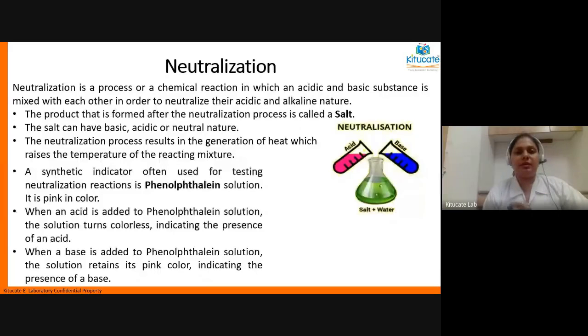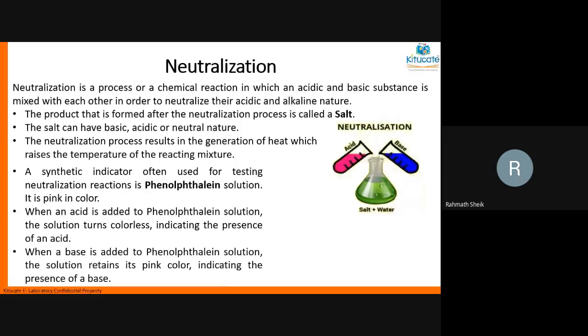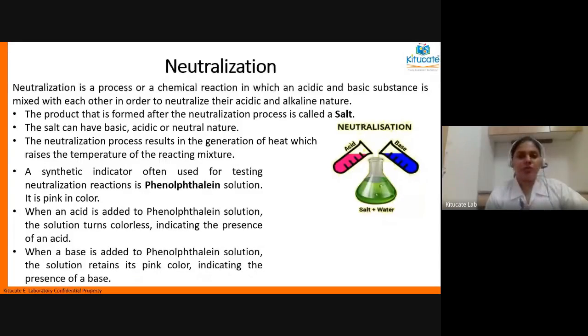Now, how do we do neutralization? We physically mix them, but say for example, you have a bottle of acid which is about 5 ml, and a bottle of base which is about 5 ml, and if you mix both of them, do you think the solution you get will be neutral? It will depend on the pH of the solution. So you cannot randomly mix acid and base.